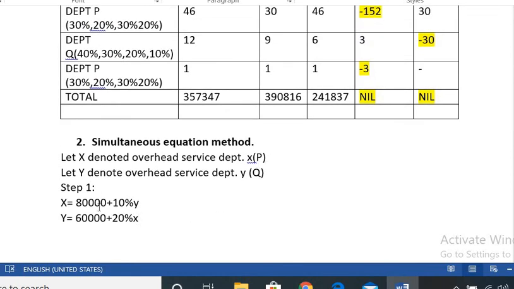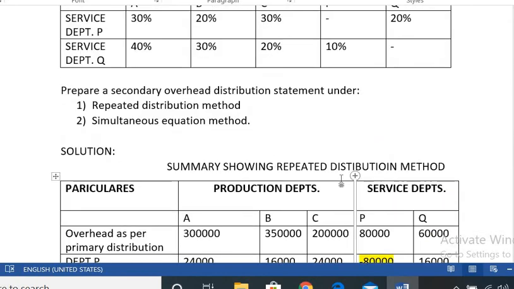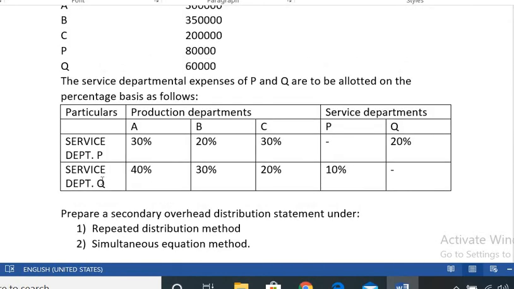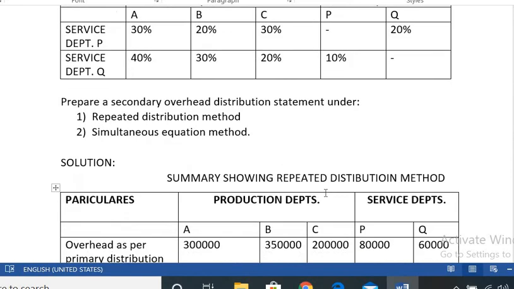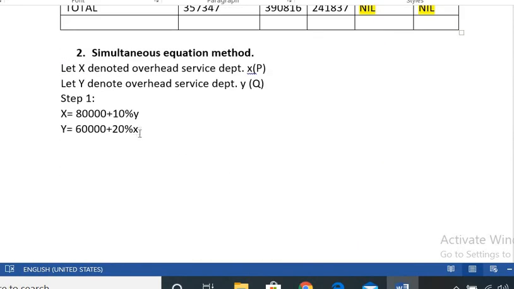So once again I will repeat, X is equal to 80,000 plus 10% of Y, 10% of Y, Y means Q, then 20% of P, P means X. So this is step 1.